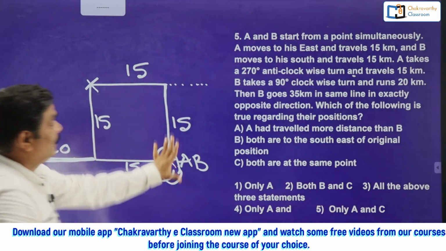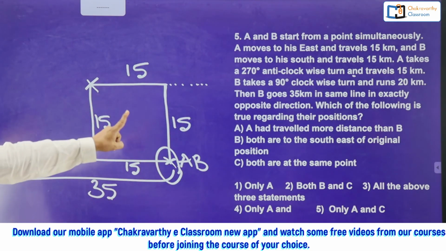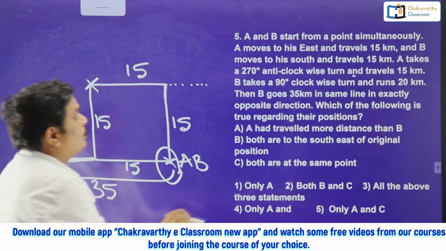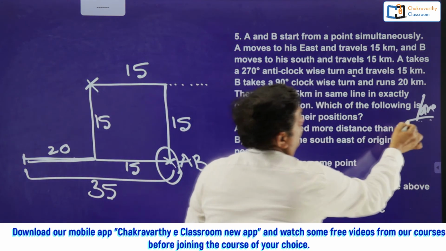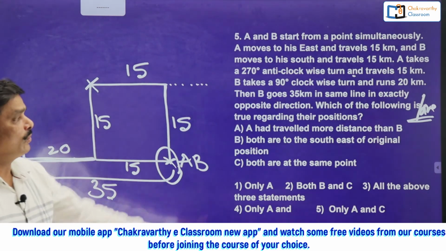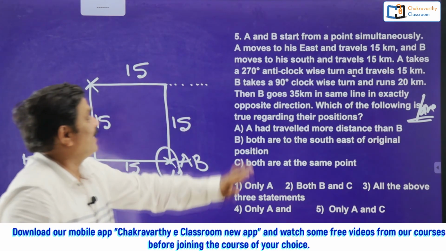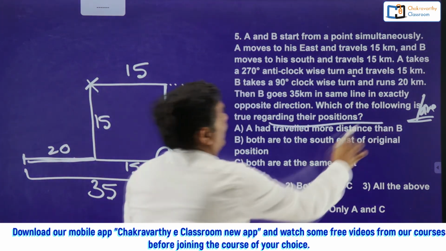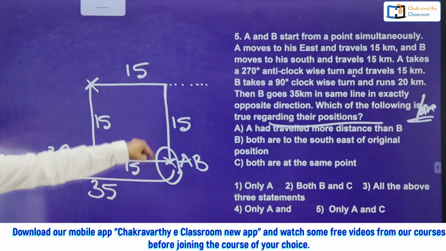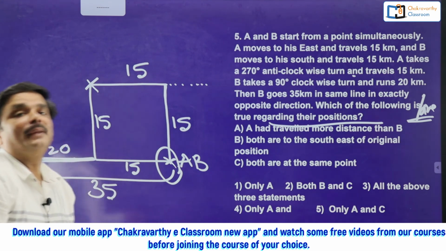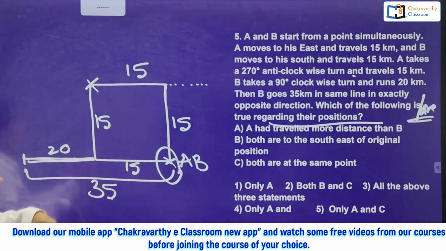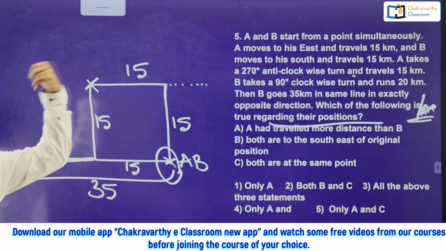Alright, now here the question they have given in this way: which of the following is or are. That should be given because grammatically also the question should be correct. Is or are true regarding their positions. The first one they have given, A: A had travelled more distance than B. The total distance they are asking for.